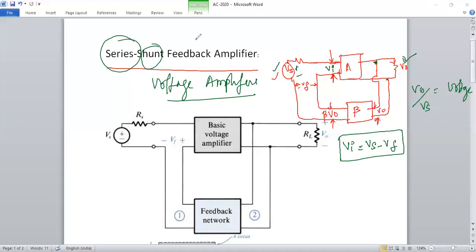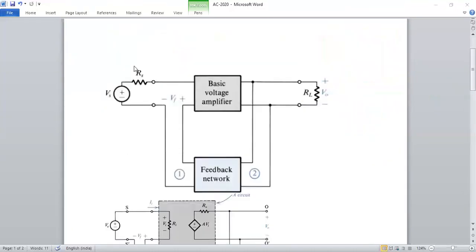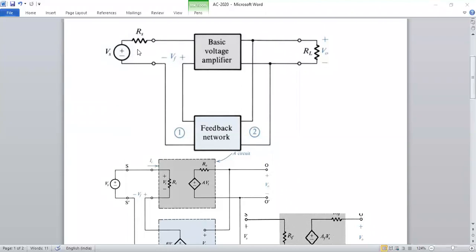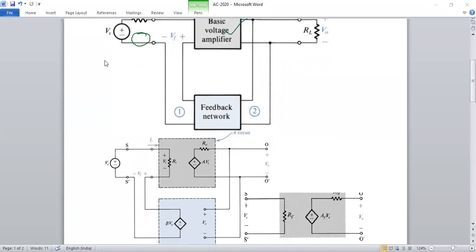Understand? Now we are going to see the circuit representation. We are going to take the ideal case. Ideal case means the internal resistance we are eliminating. Understand? So how are we representing this black box as a circuit? This basic voltage amplifier black box is replaced by an equivalent circuit. Just as we replaced the MOSFET with an equivalent circuit, in the same way we are replacing the black box with an equivalent circuit.